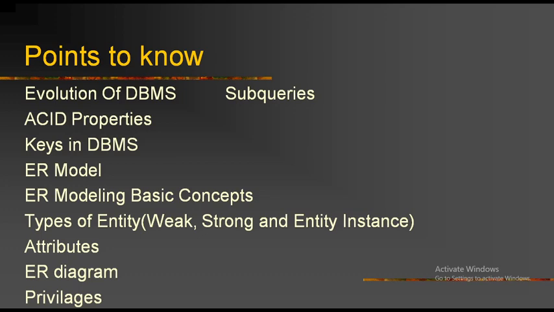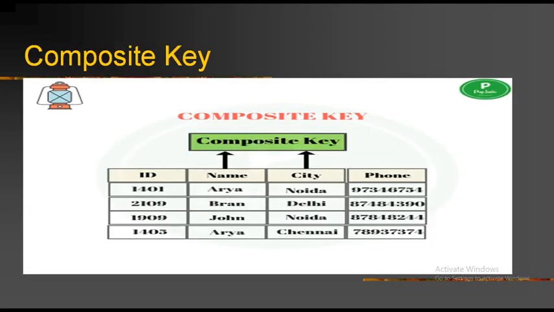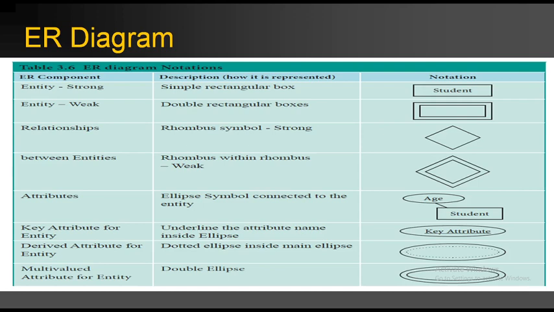So next one is ER diagram. While representing a table with the help of an ER diagram, we have to use some shapes. So what are the shapes for an ER diagram, and what is the meaning of the shapes, we are going to see now. These are all ER components, with the description of the component and the shape for the component. First one is strong entity, and for this we use a simple rectangular box.